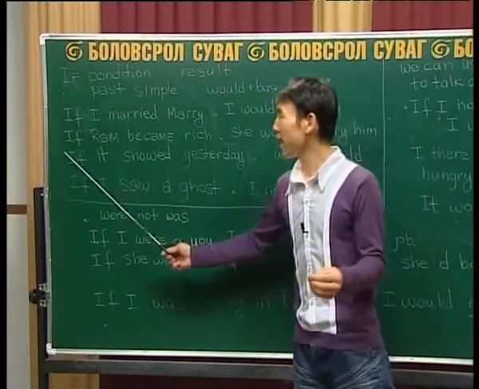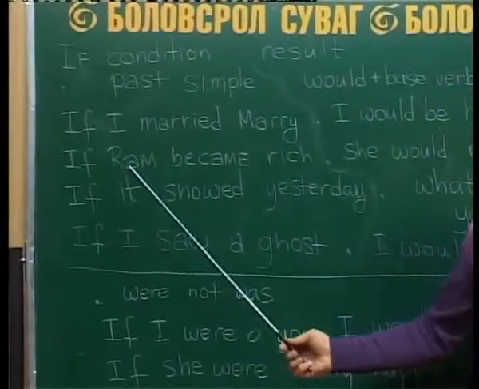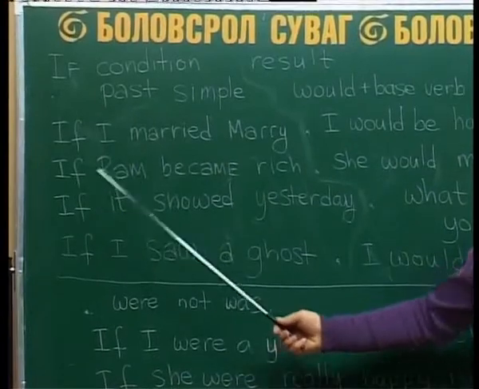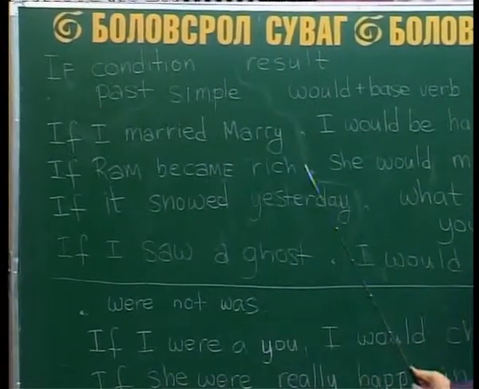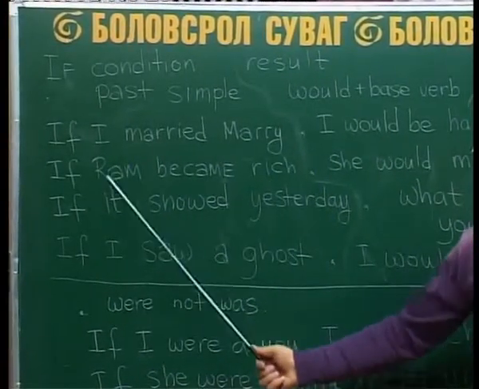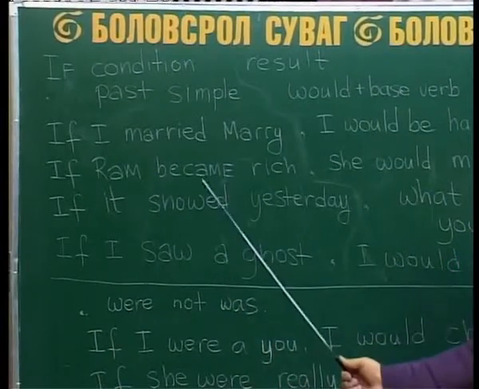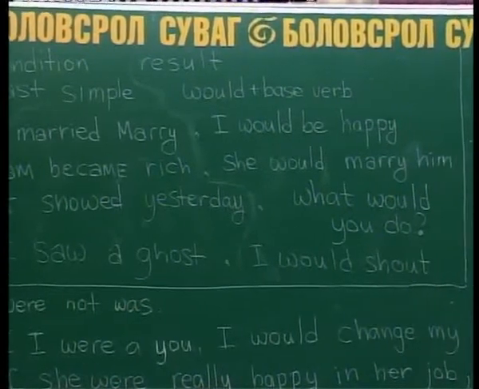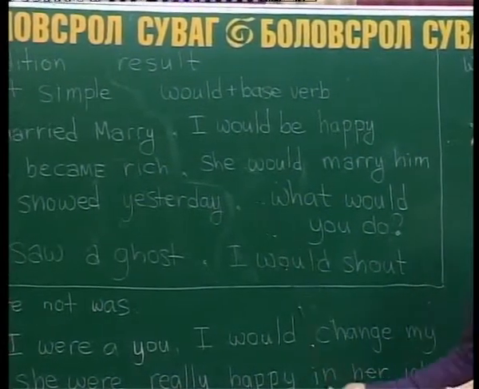Next example. If Ram became rich, she would marry him. Ram is a person's name. Oh, she's a very bad girl here.